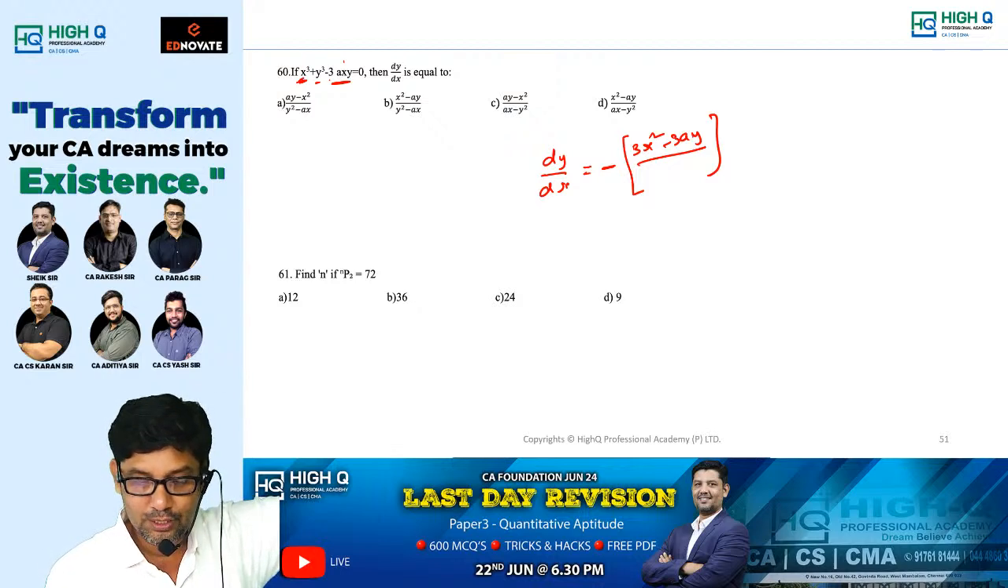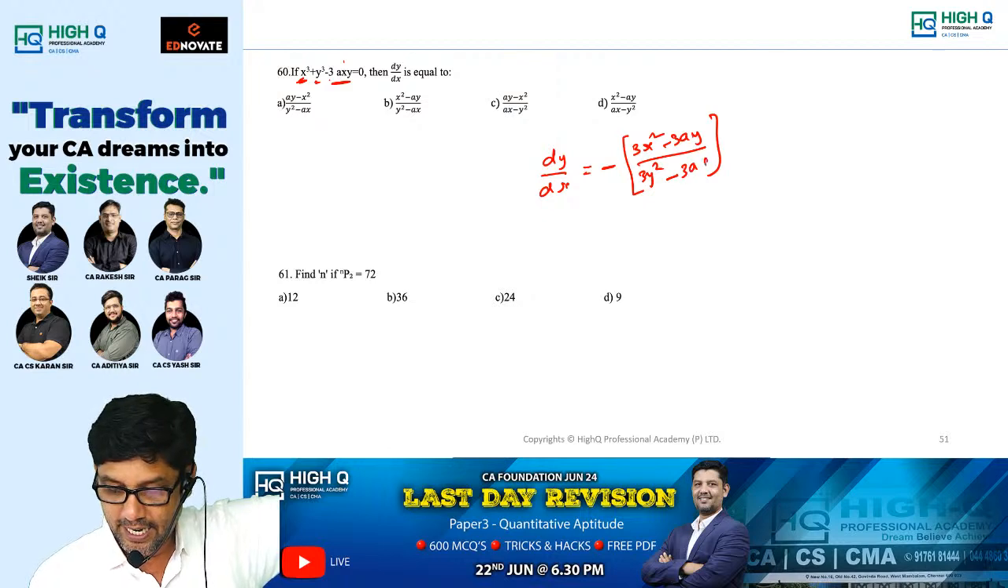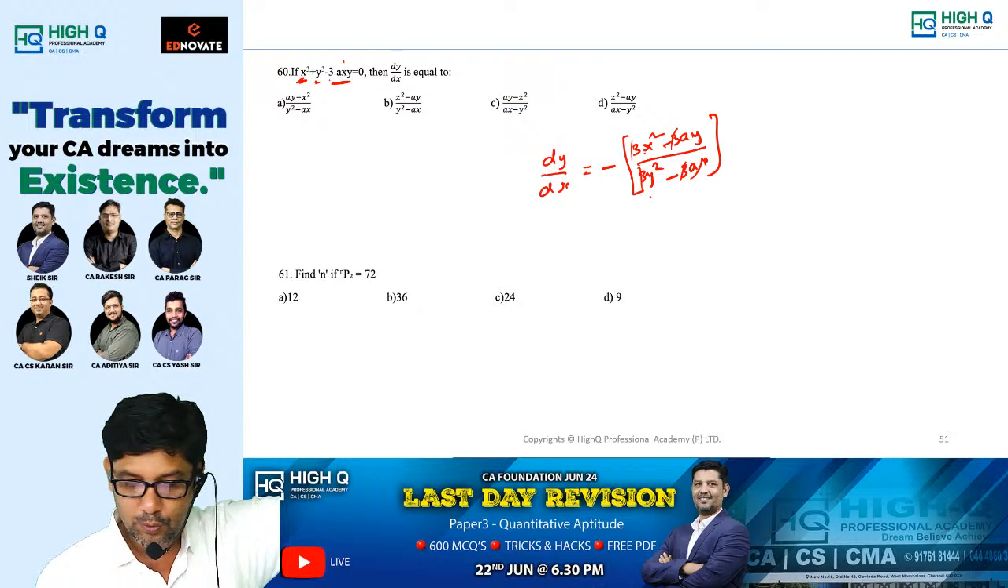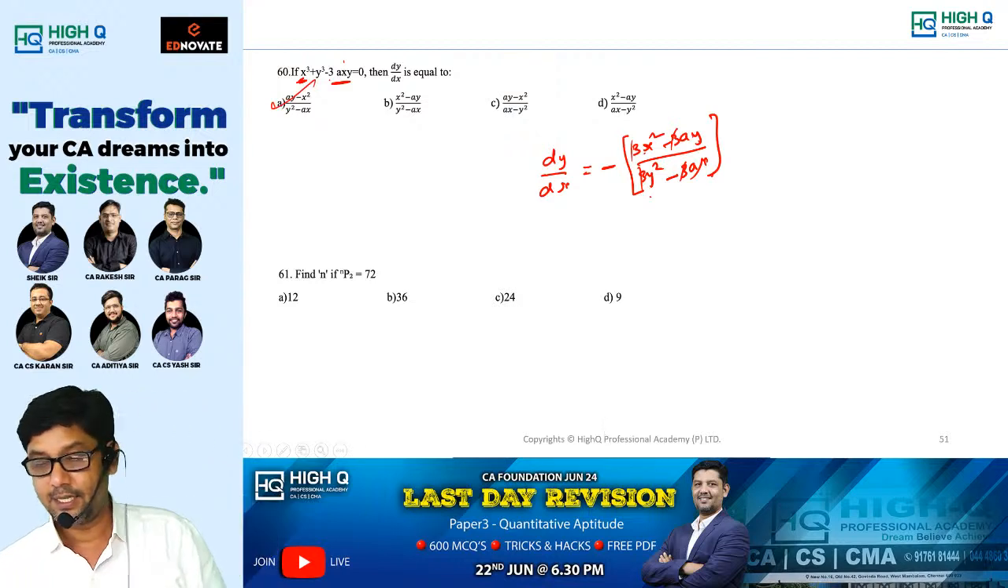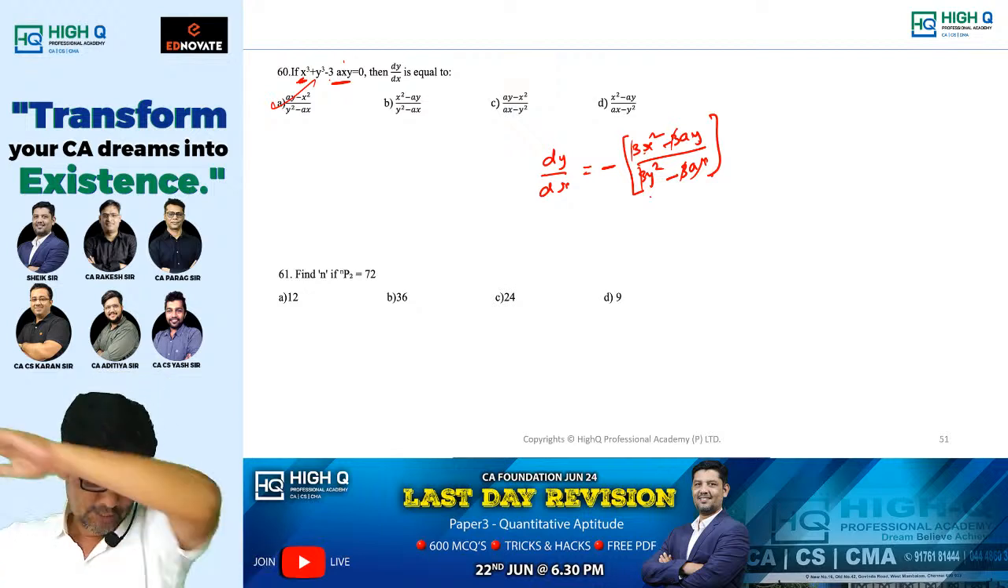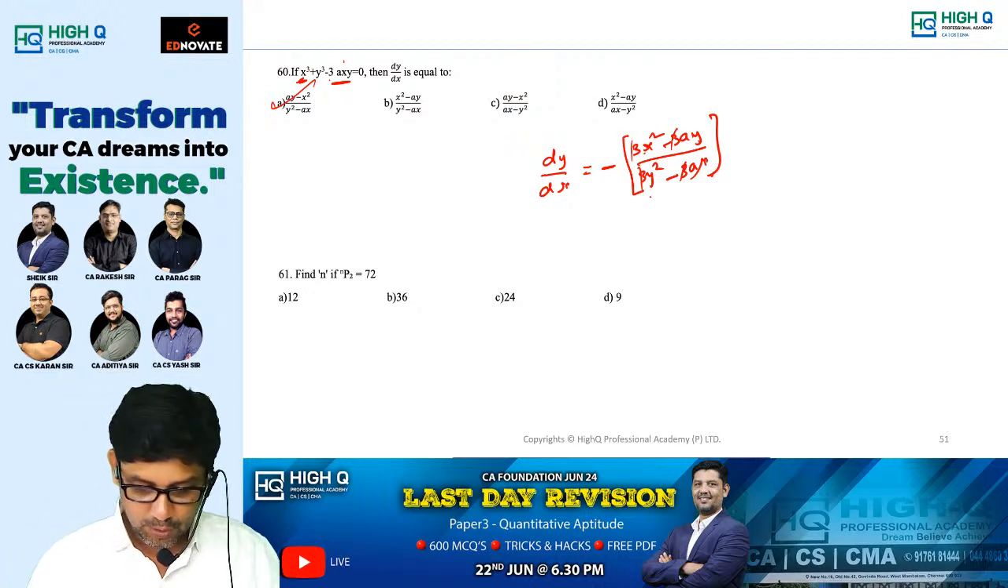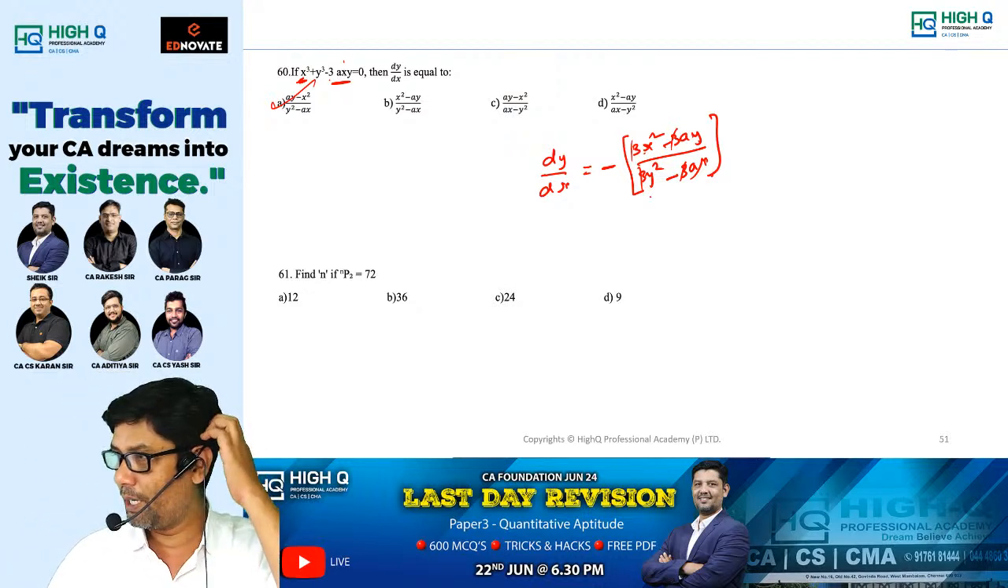Do we have x? No sir. Y cube is 3y square, minus 3ax. 3 gets cancelled. X square minus ay divided by y square minus ax. Since the minus is outside, therefore what will come, my dear? Ay minus x square divided by y square minus ax. See, direct answer. Now, are you really all following what I'm saying?